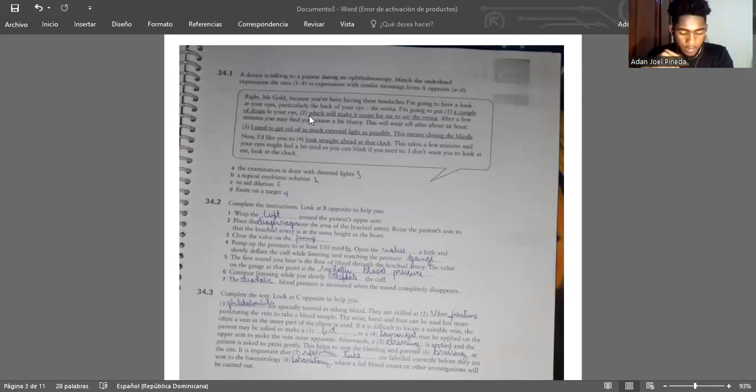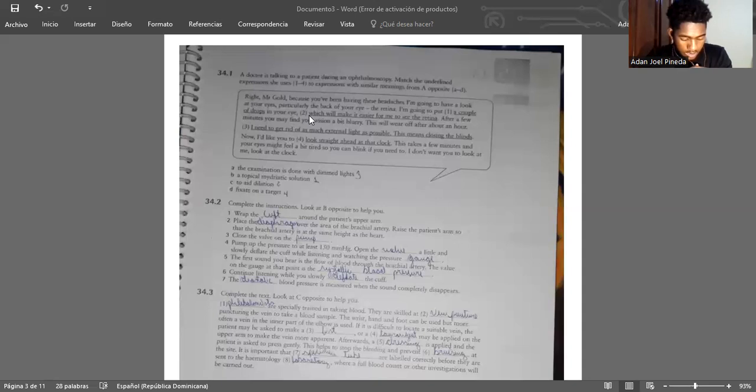34.2. Complete the instructions. Look at B opposite to help you. 1. Wrap the cuff. 2. Place the diaphragm. 3. Pump. 4. Deflate. 5. Systolic blood pressure. 6. Deflate. 7. Diastolic.